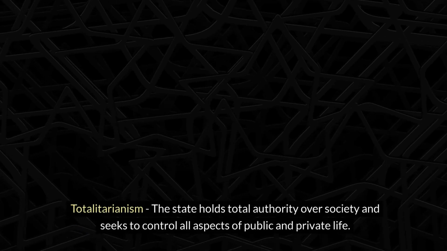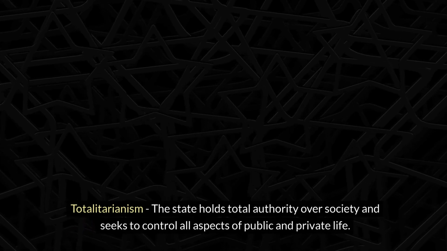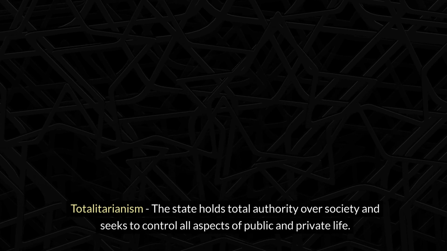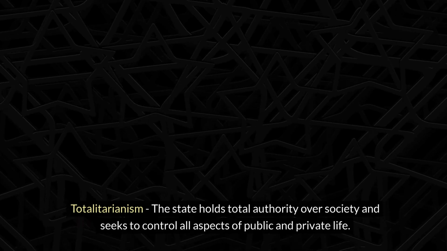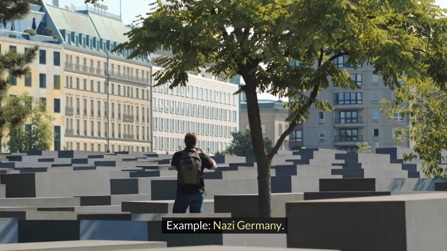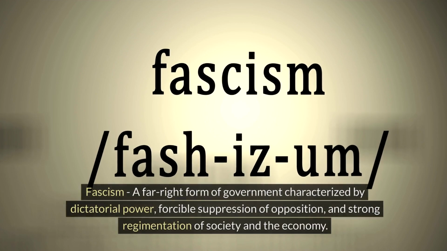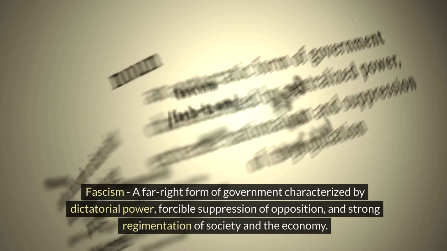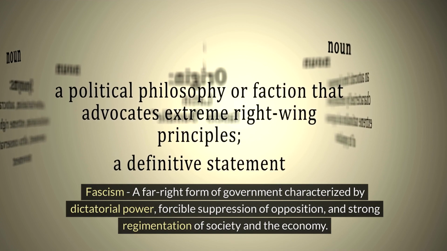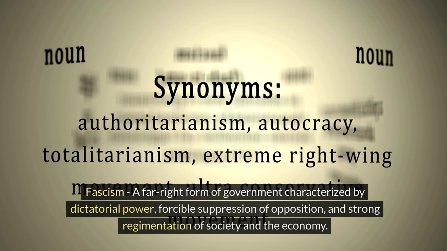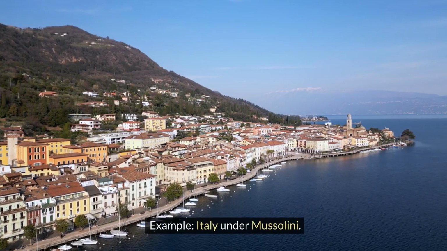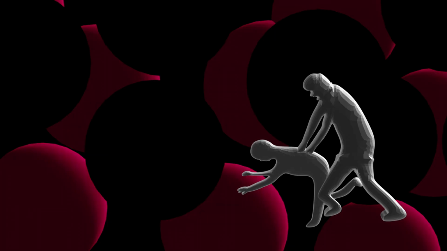Totalitarianism: the state holds total authority over society and seeks to control all aspects of public and private life. Example, Nazi Germany. Fascism: a far-right form of government characterized by dictatorial power, forcible suppression of opposition, and strong regimentation of society and the economy. Example, Italy under Mussolini.